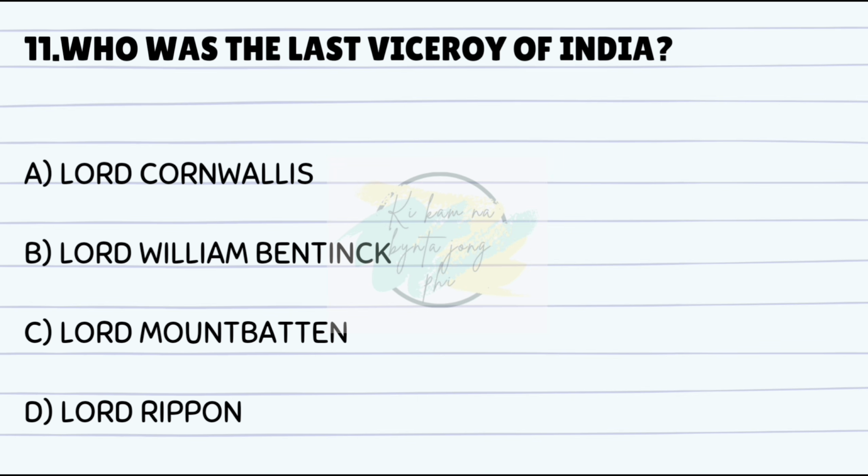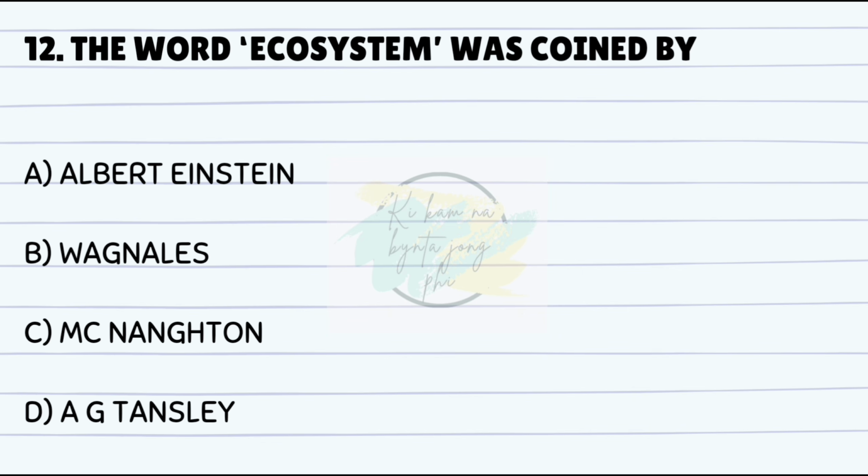Who was the last Viceroy of India? Answer is C. Lord Mountbatten. The word ecosystem was coined by? Answer is D. A.G. Tansley.